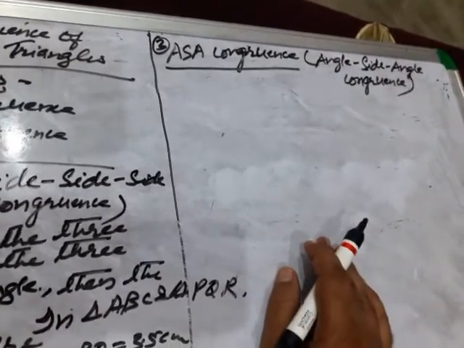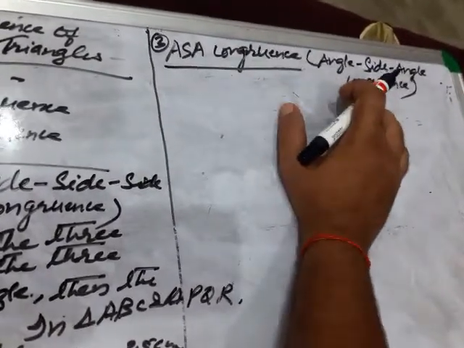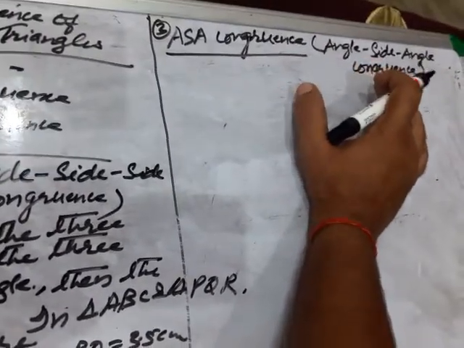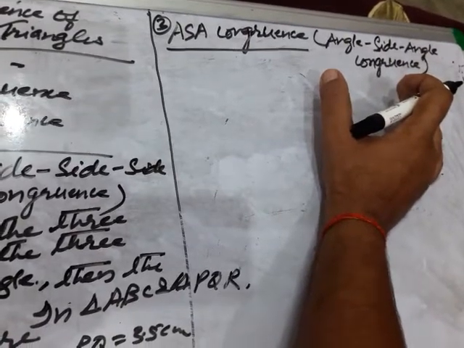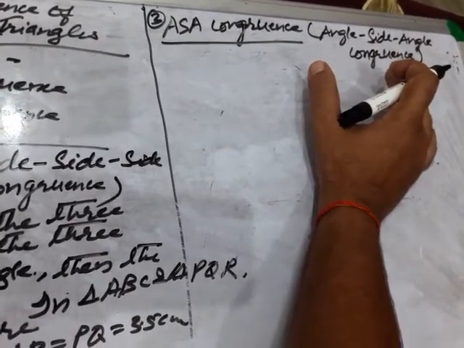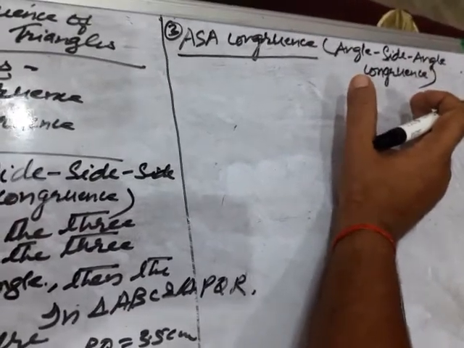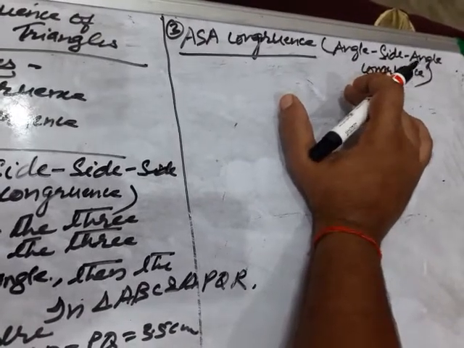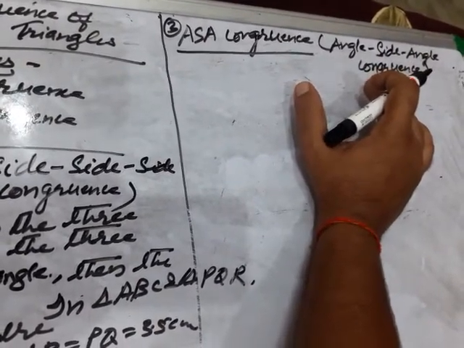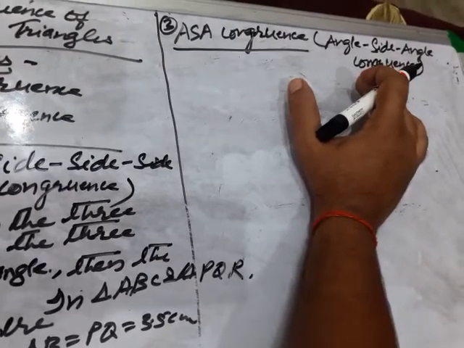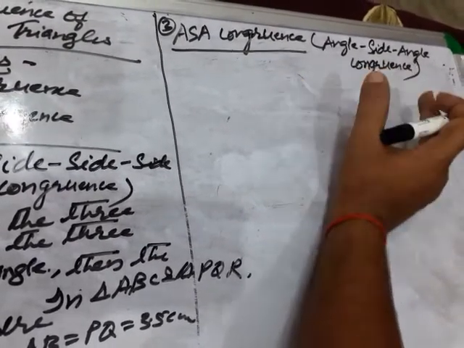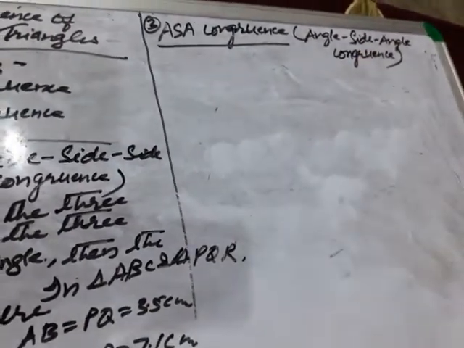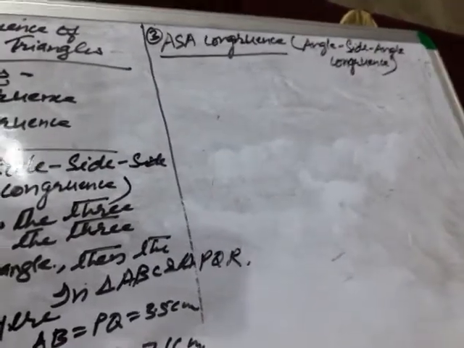Angle side angle. This time two angles and the included side. Two angles and included side of one triangle are equal to two angles and included side of another triangle, then we say that both the triangles are congruent. Clear? That is called ASA congruence, children. Okay, let us write down the statement here.